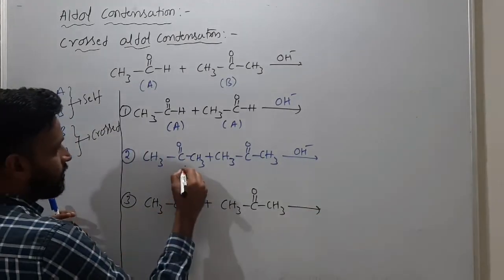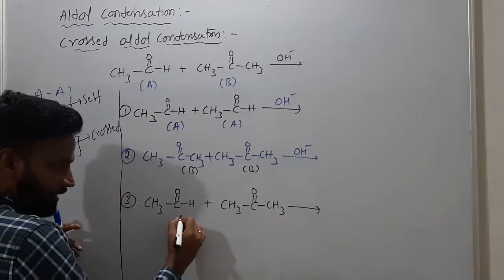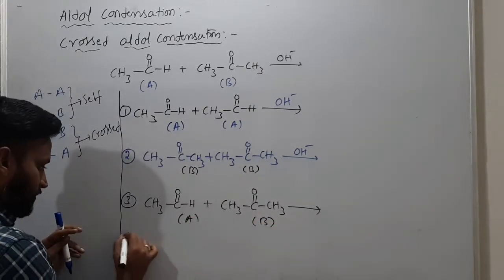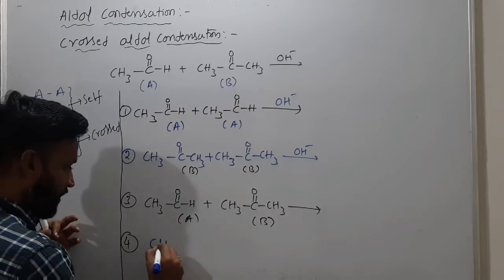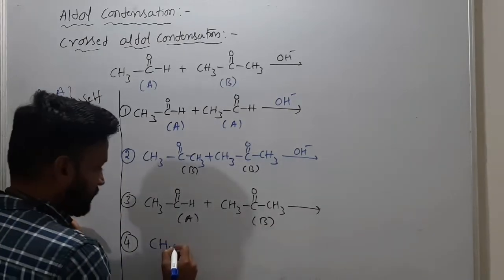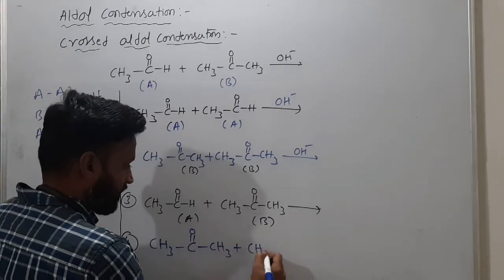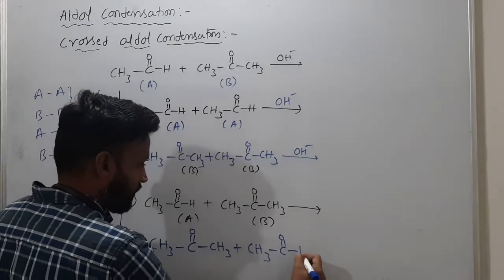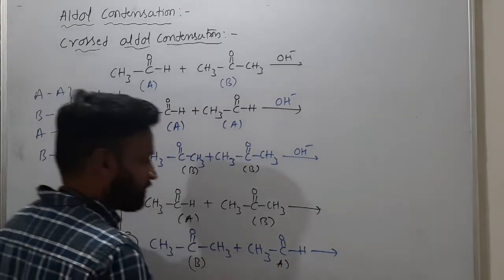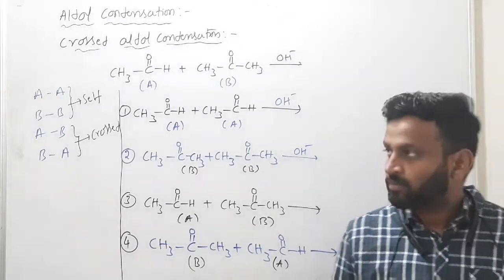This is actually BB, the second one, meaning two acetone molecules are reacting. And the third one is this is A and this is B. And what is the fourth possibility? From acetaldehyde I am removing alpha hydrogen: BA. So CH3 C double bond O, CH3 plus CH3 C double bond O H. This is B and A. Understood the four possibilities? Okay.